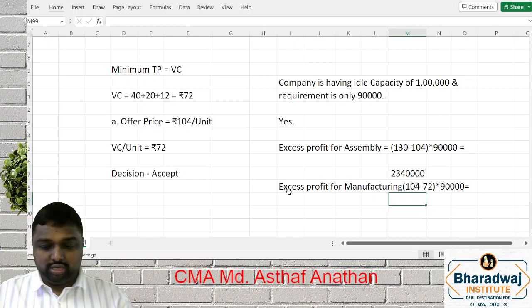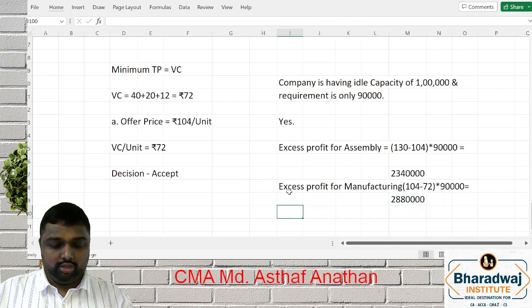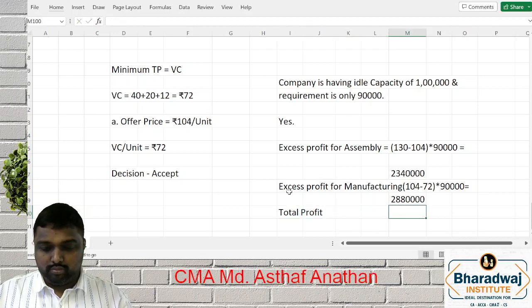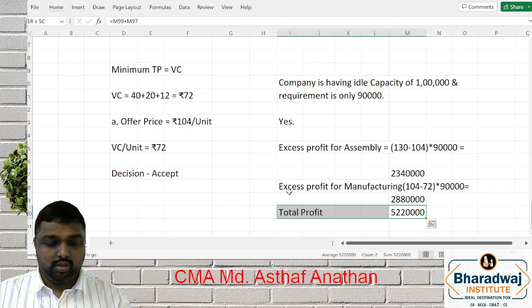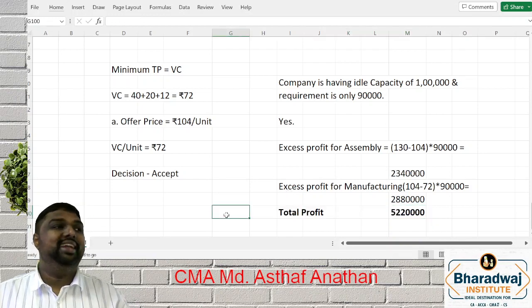It is fixed cost apportioned only. So 104 minus 72 into 90,000. Then total benefit, you have to add both. This is the benefit for the company as a whole.